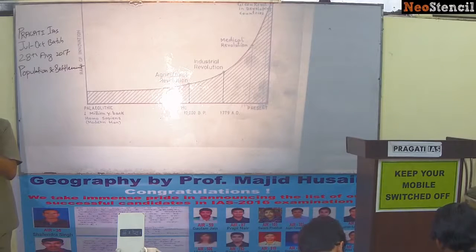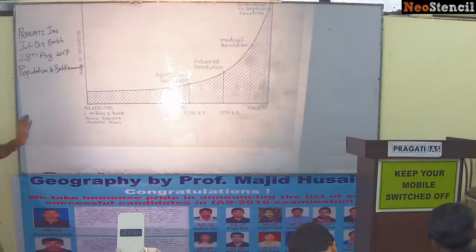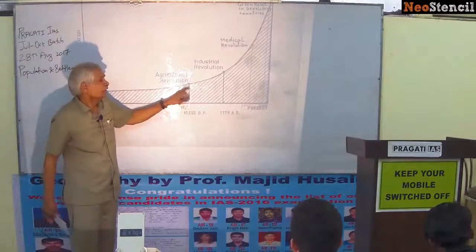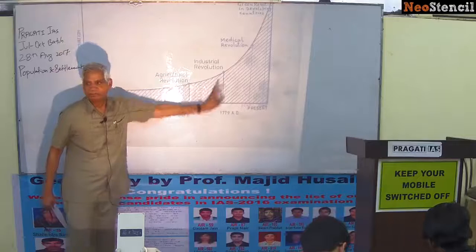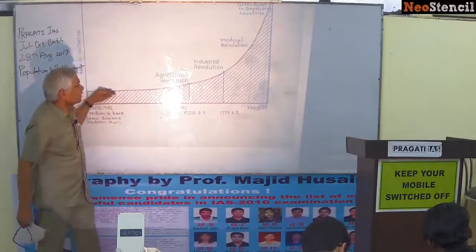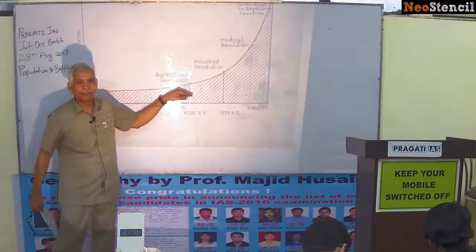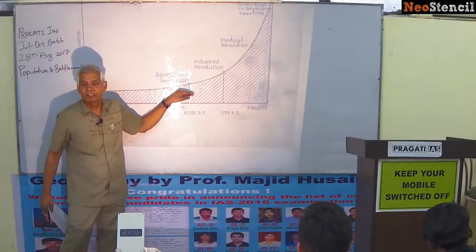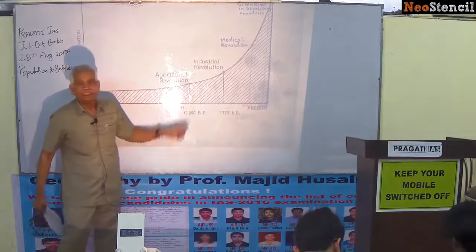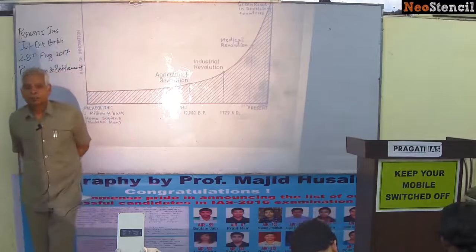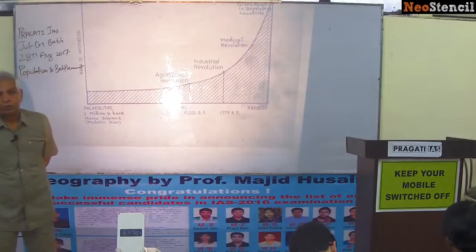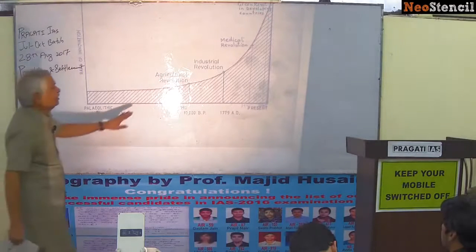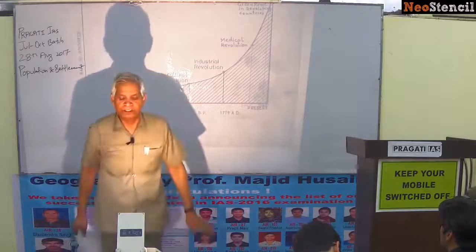When man started domestication of plants and agriculture, when he was having more food, the population started growing. This graph was almost parallel to the base. The population was not growing, or it was growing marginally. But after this agricultural revolution, there was more to eat. Supply of food became regular and the population started increasing.